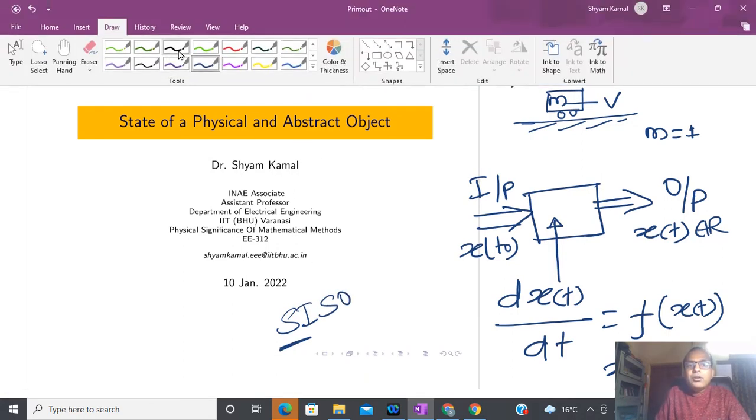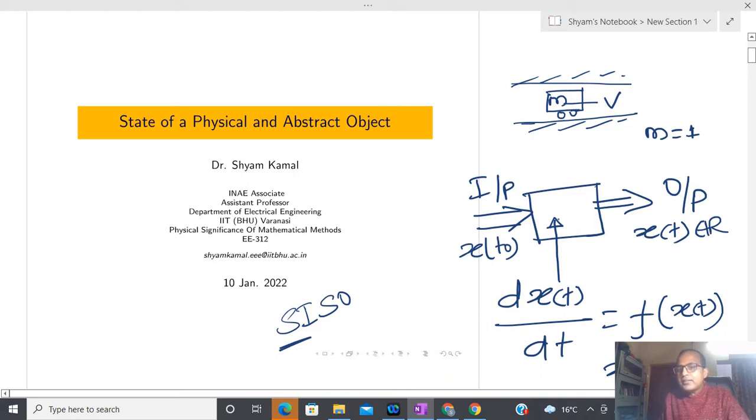Now I am assuming that this system is represented by dx(t)/dt = f(x(t)). Why I have taken a function here: I have already told you that whenever I am taking some kind of system, I am assuming that whatever output we are getting should be unique. Due to that reason, I am assuming that the right hand side of this differential equation is some kind of function, and that is a function of the state x in this system.